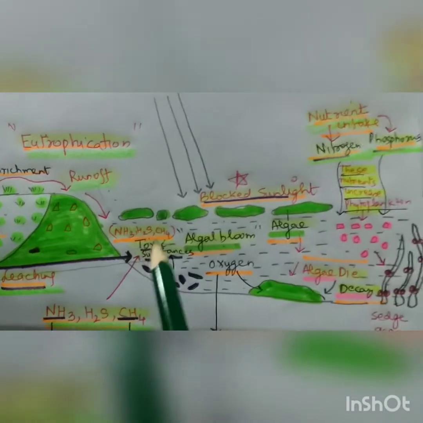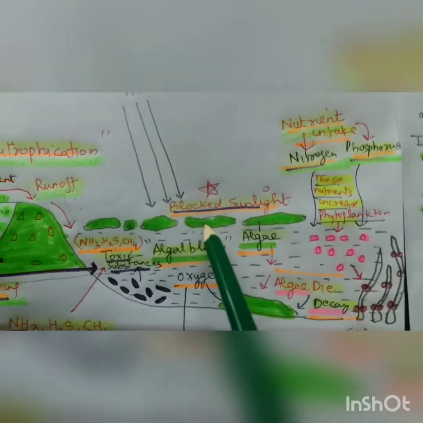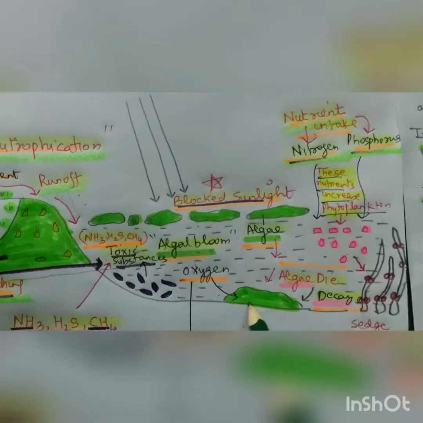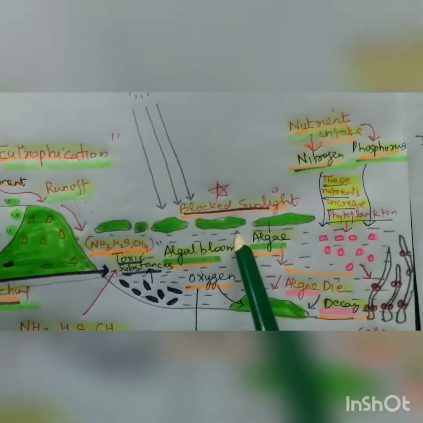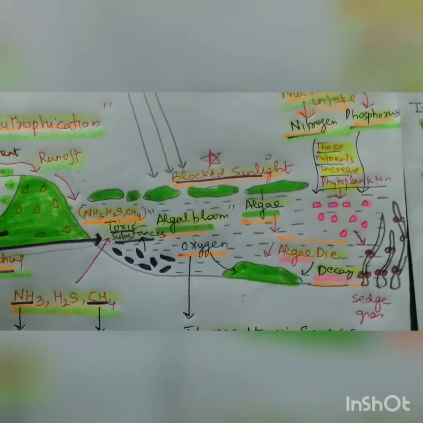And these algae block the sunlight, and they also die, and they also consume the oxygen. These algal blooms not only block the sunlight, but they also make the medium deficient of oxygen.